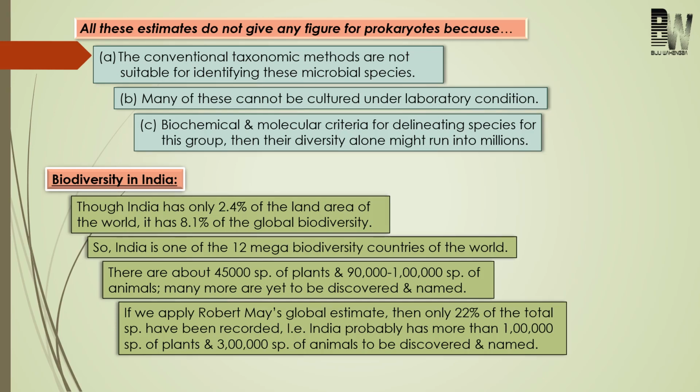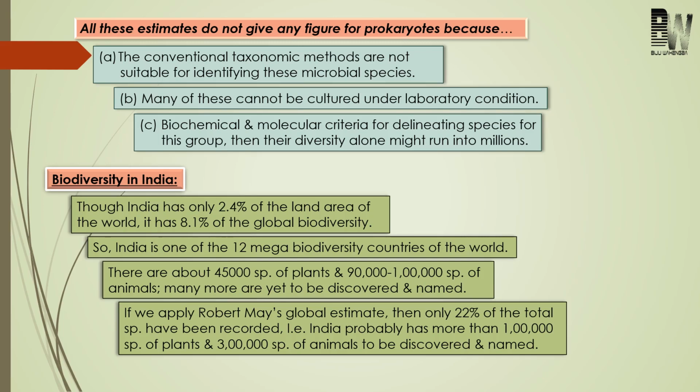Now come to biodiversity in India. Here I will give you all the important points related to biodiversity in India. India has about 2.4% of the land area of the world, and its contribution to global biodiversity is about 8.1%. Because of this, India is one of the 12 mega biodiversity countries.